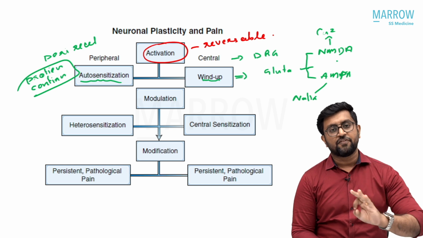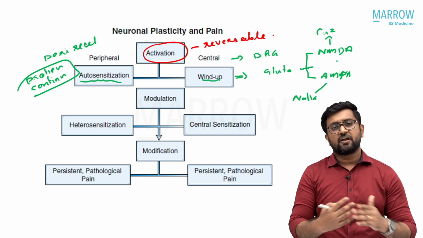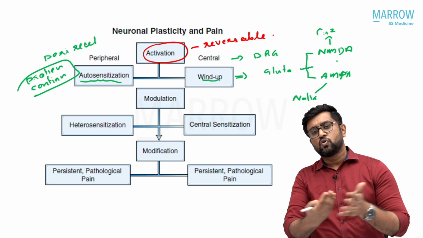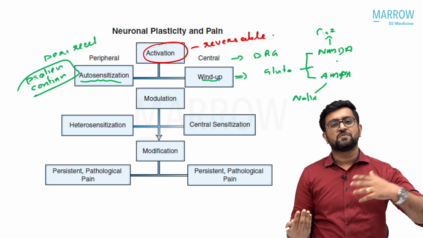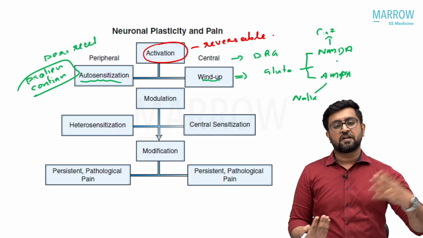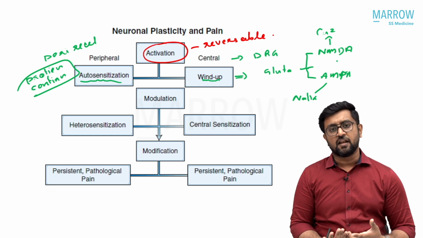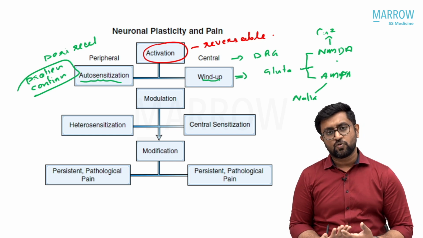Normally, the calcium channel of NMDA is blocked by magnesium. When recurrent stimulation happens, this calcium channel opens up and the calcium goes in because magnesium is removed. So, recurrent pain stimulation, magnesium is removed, NMDA channel opens, calcium goes in. When calcium goes inside the cell, a lot of changes happen to the dorsal ganglia.